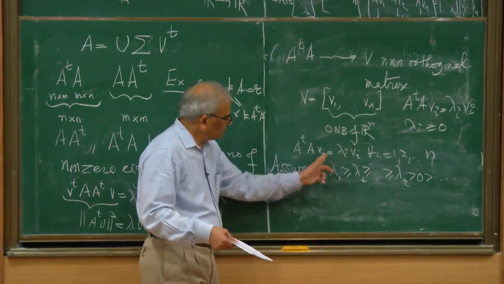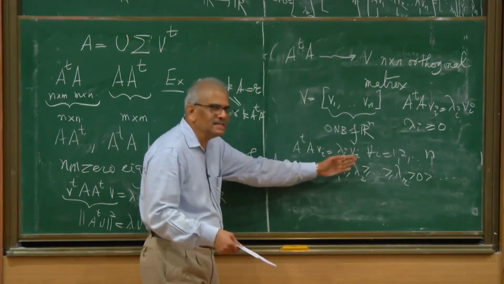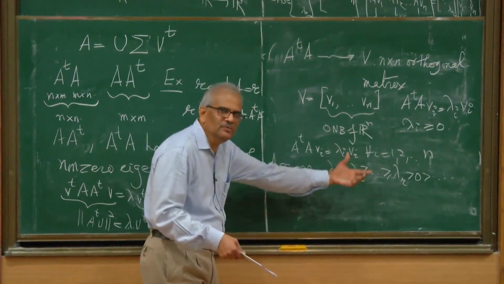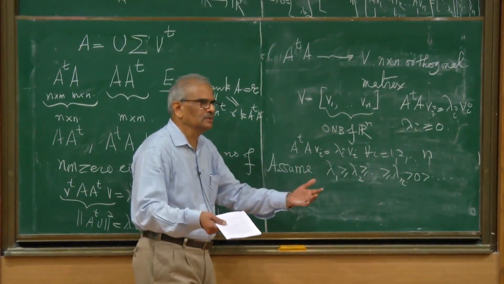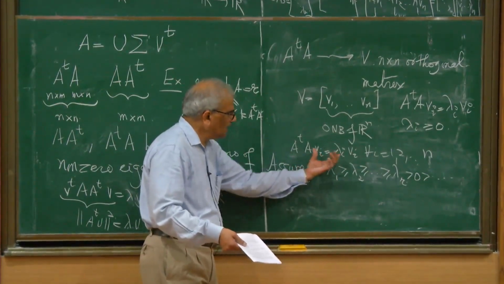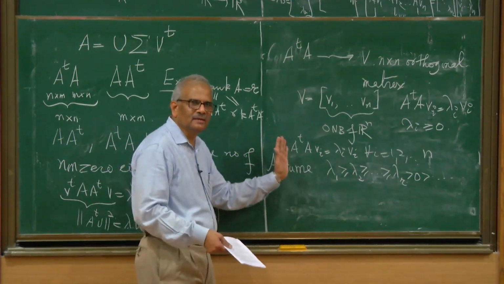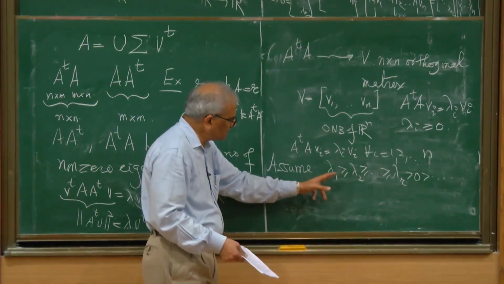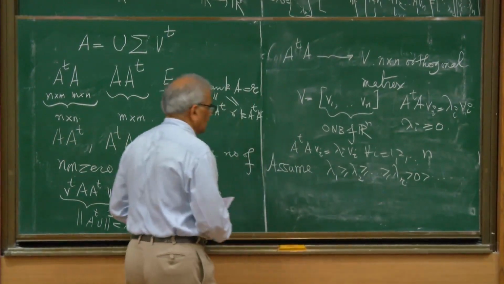If rank is r, then beyond r I should get the zero vector, because lambda 1 V1, lambda 2 V2, etc. are mutually perpendicular. So r of them in the image are mutually perpendicular non-zero vectors, and therefore the rank, which is r, will give you non-vanishing lambda i's. That's why I'm using this r.